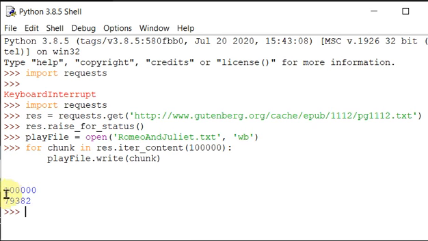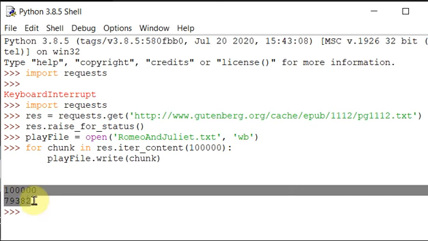So you can see here, the total size of your file is this much, that is 1 lakh plus 79,382. This is the total size of the file you have downloaded from this particular site, that is gutenberg.org.